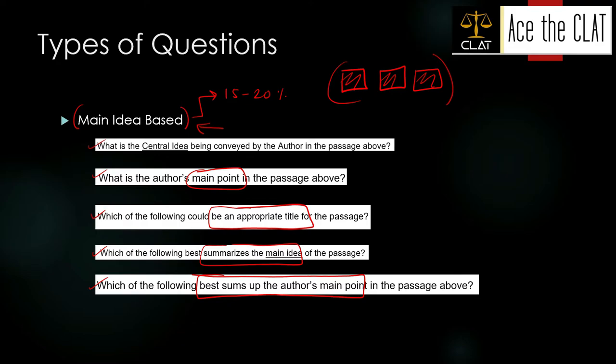When a good author writes a passage, he has some objectives in his mind. Right, that I have to write this passage for this reason. And your job is to identify that particular main idea or general idea. So it is a good idea to ask yourself, what is the author's objective in writing the passage?